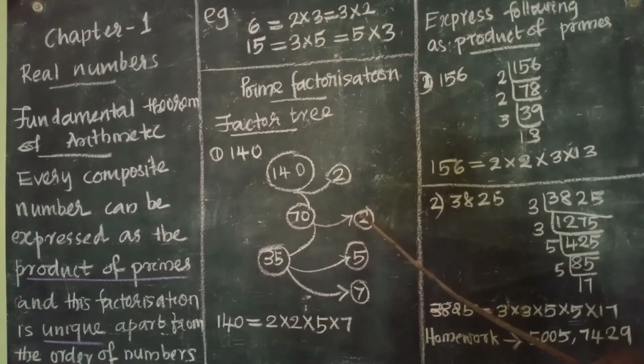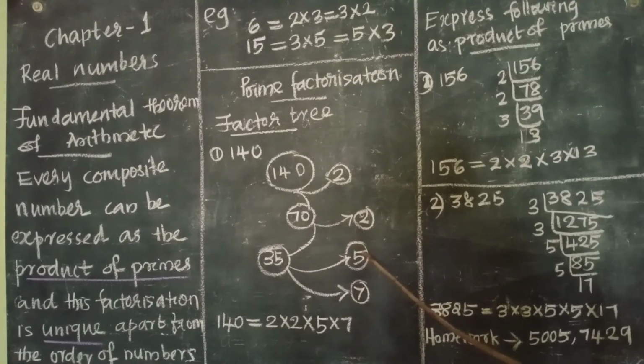So we are going to factorize 70 again. 70 we can factorize as 2 into 35. You see here 2 is a prime number. We cannot factorize it again. So we are going to factorize the composite number 35 again. How can we factorize 35? 35 we can write as 5 into 7.